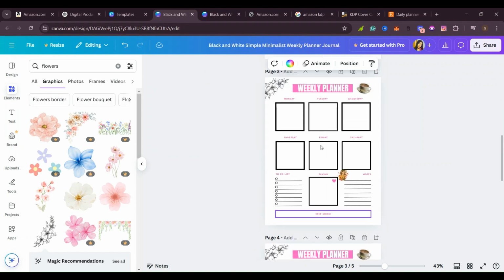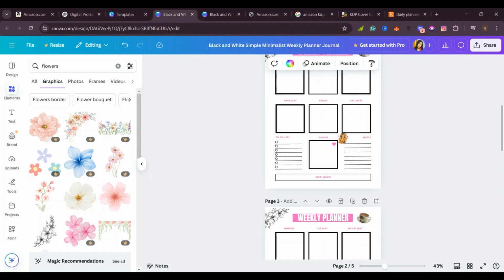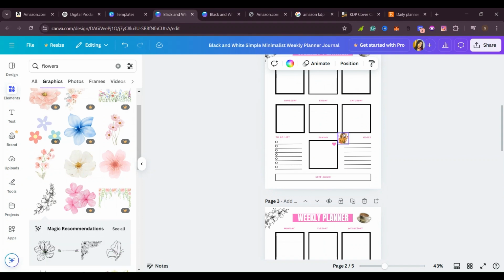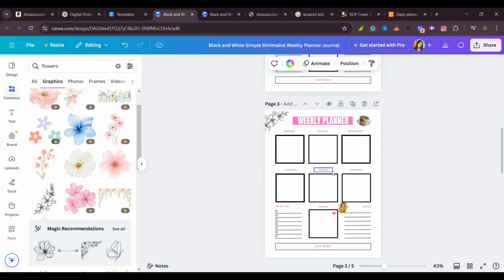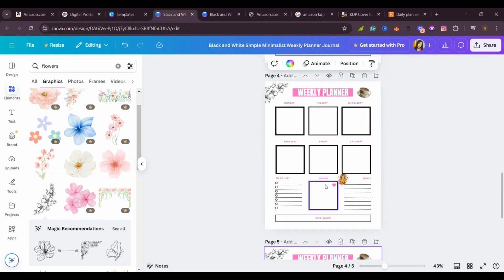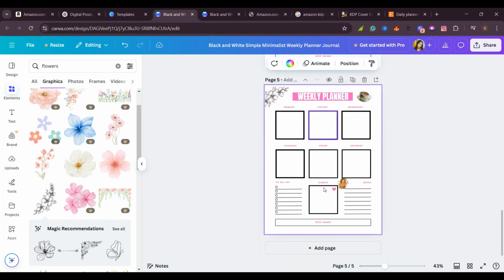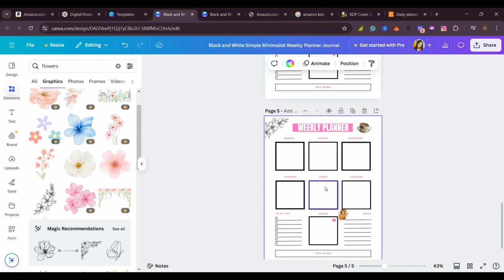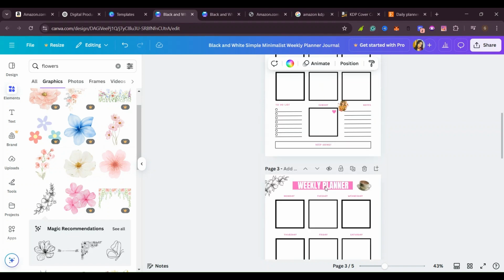Or if you want to add something, maybe daily affirmations, maybe some good quotes, then you can go ahead and create pages for that. Maybe go to tools like ChatGPT, they can give you quotes that you can add into your daily planner or your weekly planner or your monthly planner. You can create weekly planners, daily planners, monthly planners, you can even create planners for a full year. So it depends on you and what you want. Or if you have an audience, what you think your audience wants.